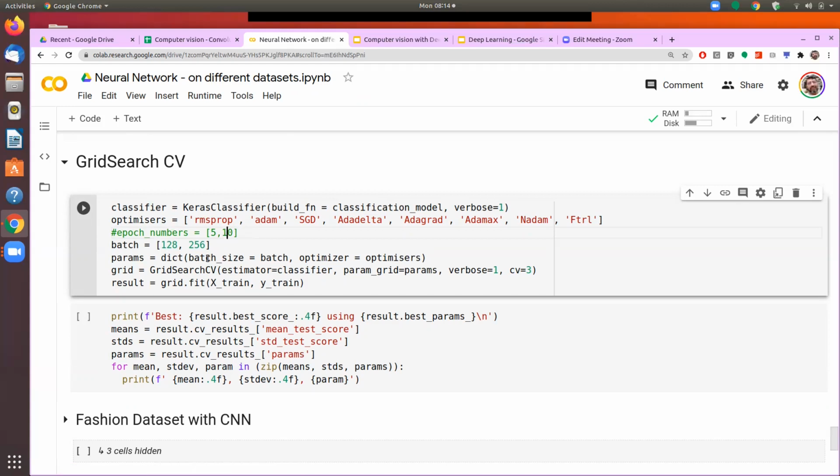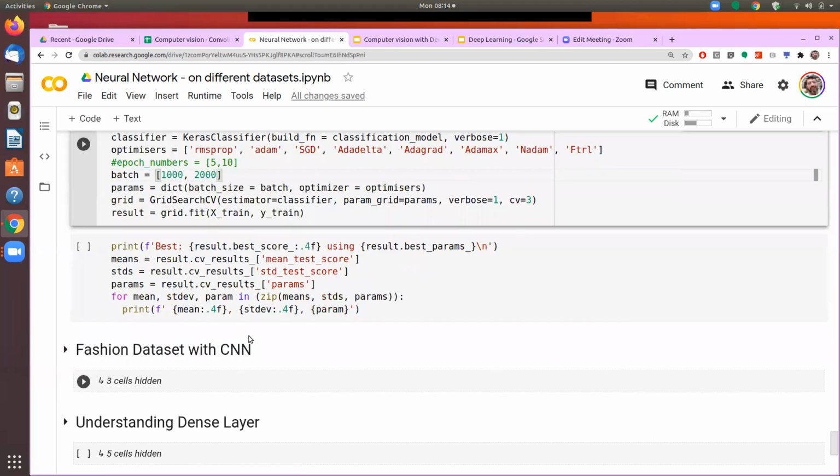Since we have 60,000 records, let me keep the batch sizes slightly larger so that it runs faster. So I'm defining the batch sizes as 1000 and 2000. The number of epochs I have commented out anyway, so when we run that, we'll keep a lower number of epochs.